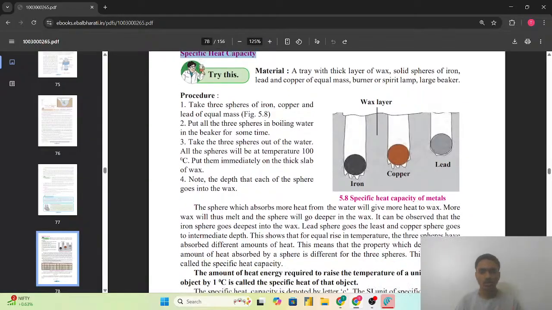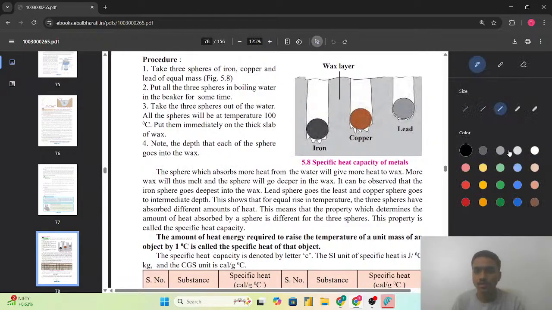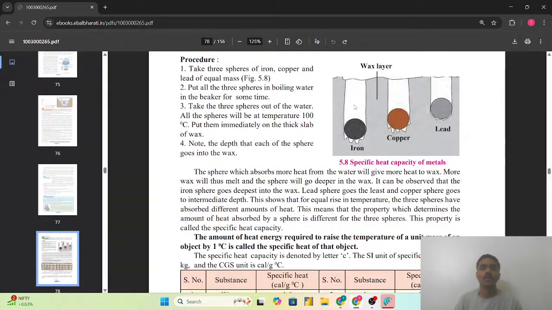मतलब जो स्पीयर मटेरियल का जितनी ज्यादा अमाउंट ऑफ हीट बॉइलिंग वाटर में डालने के बाद एब्सॉर्ब करेगा, so that the sphere will go to the maximum depth in the wax slab. So as we can see from the experiment, that आयरन का जो स्पीयर है, that goes to the maximum depth in the wax slab, then copper and then lead. So from this we can conclude that आयरन ने maximum amount of heat एब्जॉर्ब की, due to which it has gone to the maximum depth in the wax slab.